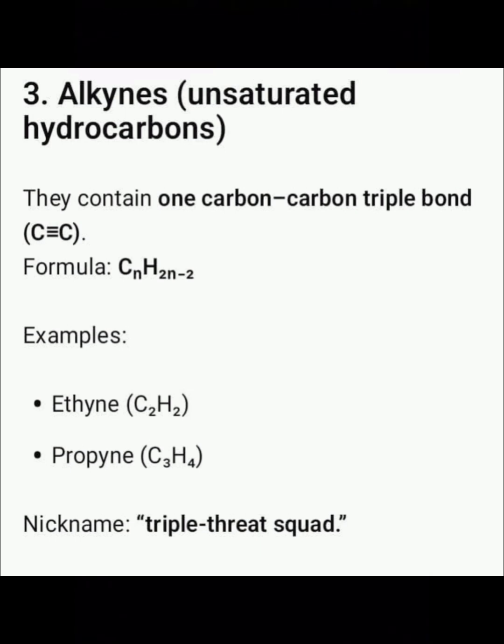For instance, if you want to write ethyne, ethyne represents 2, so n is 2, giving C2, and H2n, 2 times 2 is 4, and 4 take away 2 is 2. Therefore, ethyne gives us C2H2, and propyne gives us C3H4. They are nicknamed the triple thread squad in chemistry.